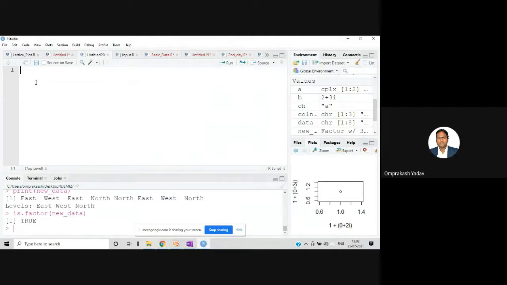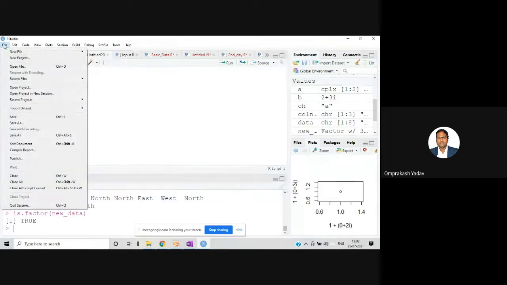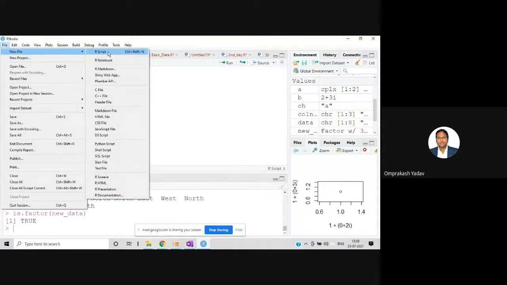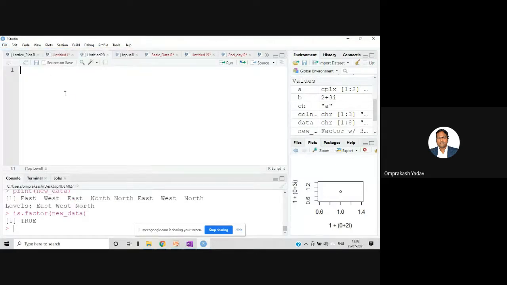So if you are on the cloud or on the software, you can go to File, click on New File, and click on R Script. One blank page will open with a name like Untitled. For example, for me it's given Untitled 20. Later on, we can save this particular file. So all of you can open a new file.